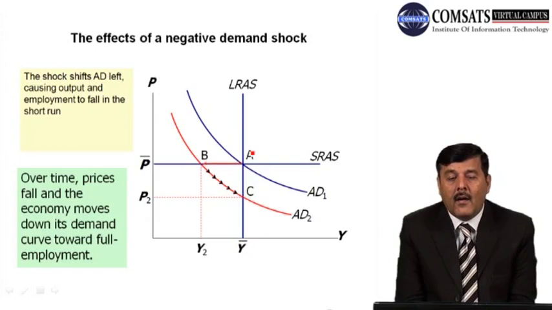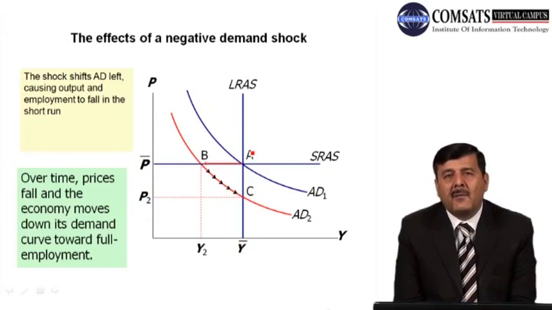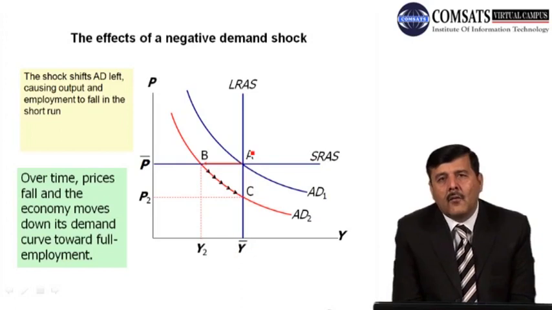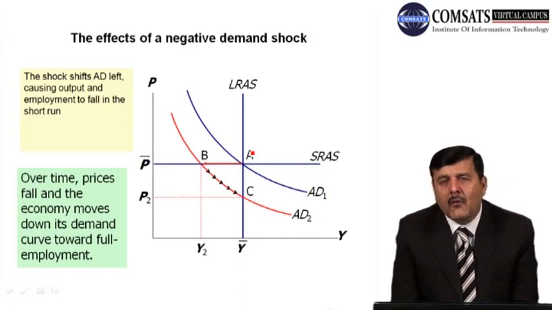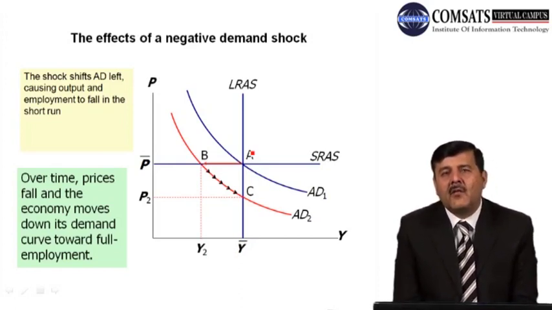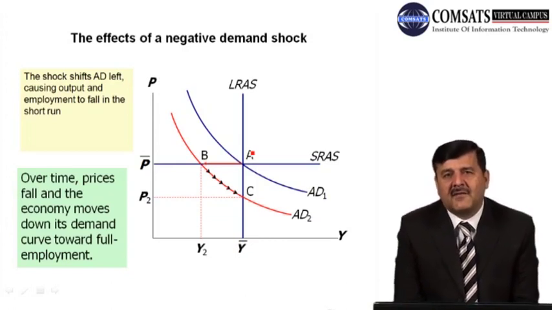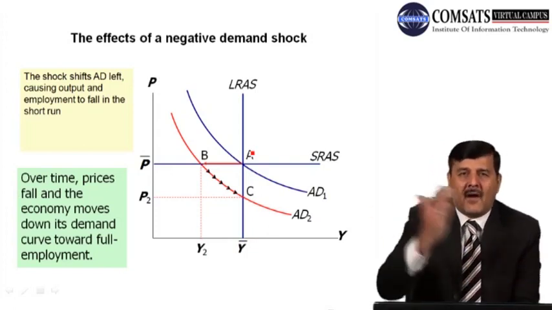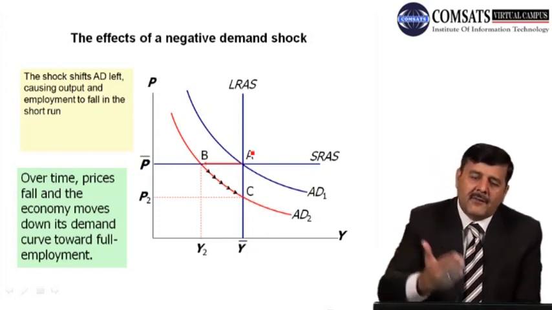Now suppose we talk about a negative demand shock. What do we mean by a negative demand shock? अभी हमने देखा कि जब velocity में कमी वाक़ई होगी तो लोग कम transactions करेंगे. जब वो transactions कम करेंगे तो aggregate demand कम हो जाएगी, demand for goods and services कम हो जाएगी. तो this is known as the negative demand shock. So negative demand shock means the overall aggregate demand in the economy decreases. So the demand curve will shift downward.